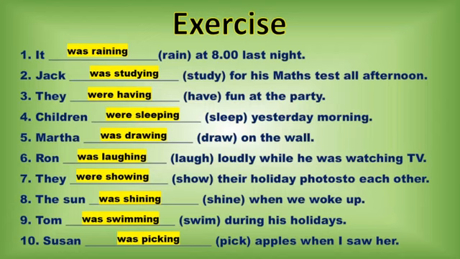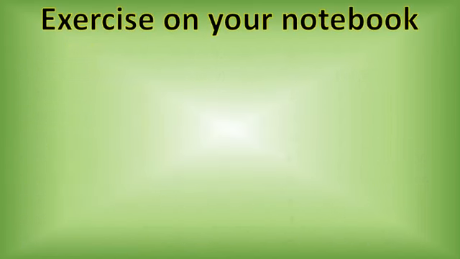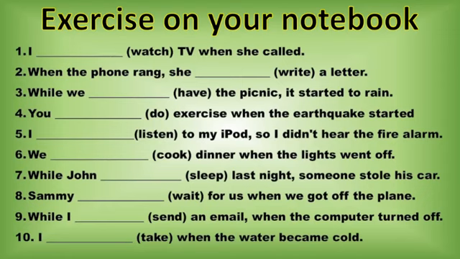The idea is you need to check what the right auxiliary would be: is it was, singular, or were, and the verb in ing. Don't forget to practice the spelling rules for ing form. Now, the last part, exercise in your notebook. You have in this case 10 more sentences, and you have to change them into past continuous. At first, you need to write the correct auxiliary, was or were, and the verb in ing. Okay, and that's all.